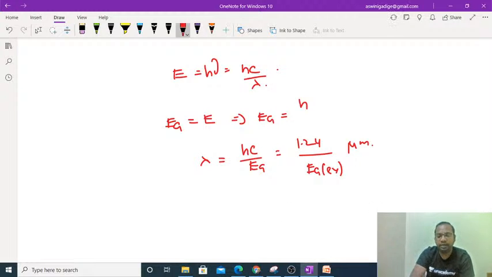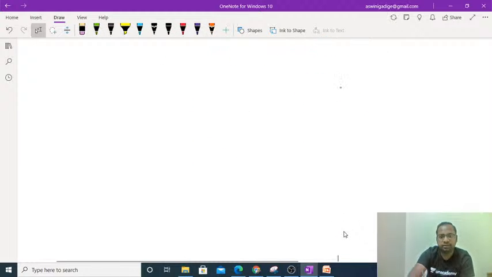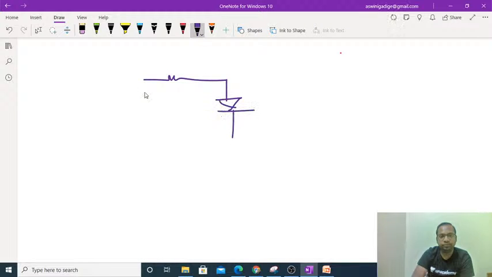And one more thing, while coming to the light emitting diodes, you can take the circuit like this: voltage and the current will flow, and it is a resistor.